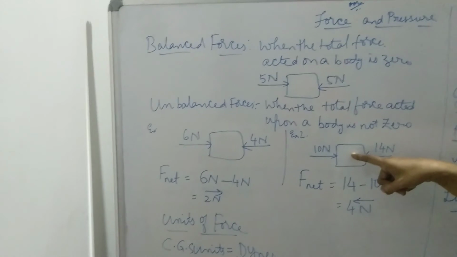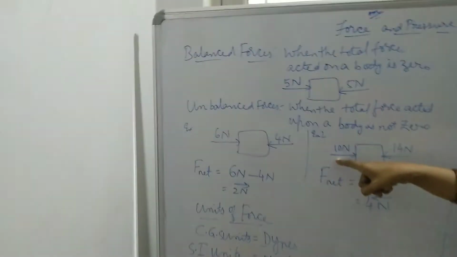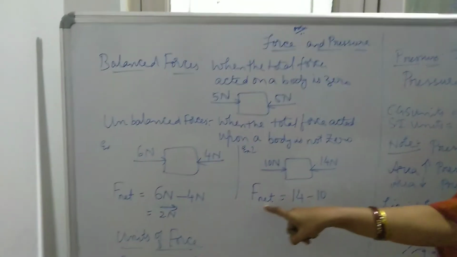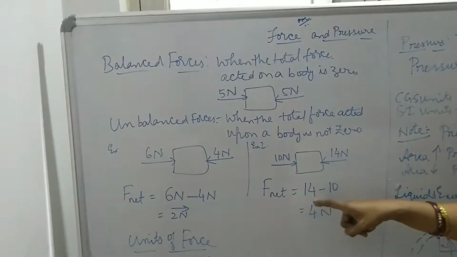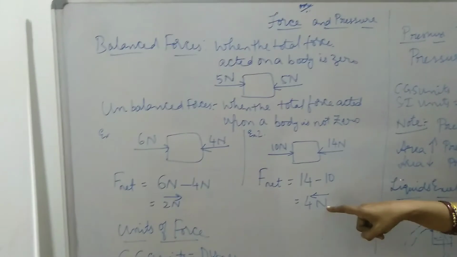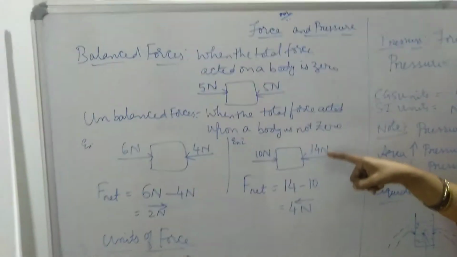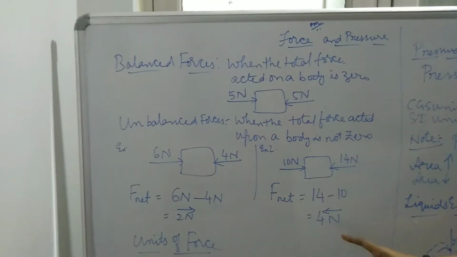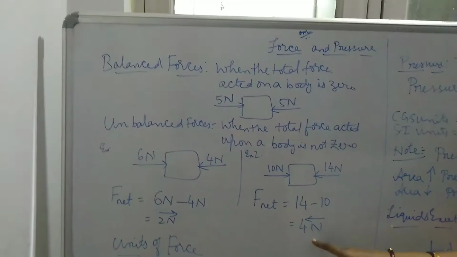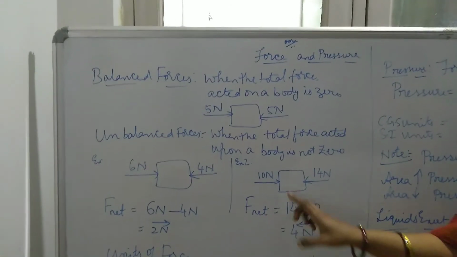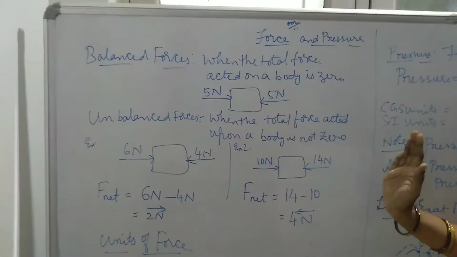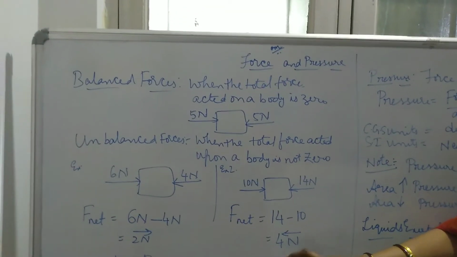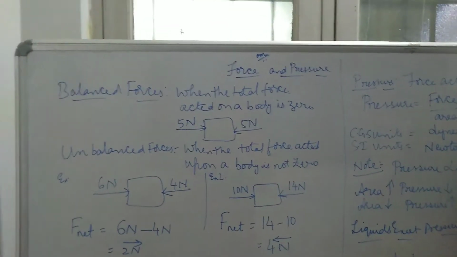Example 2. You are taking a body and a force of 10 Newtons is acted from this side and 14 Newtons is acted from this side. F net, that means net force, that is total force acted is 14 minus 10, that is 4 Newtons. So this is more. 4 Newtons is acted upon this body and the box is pushed towards the left side. See the arrow here? So force is a vector quantity. How much amount of extra force is acted on this particular body? It is pushed towards that side. So that is 4 Newtons towards that side.